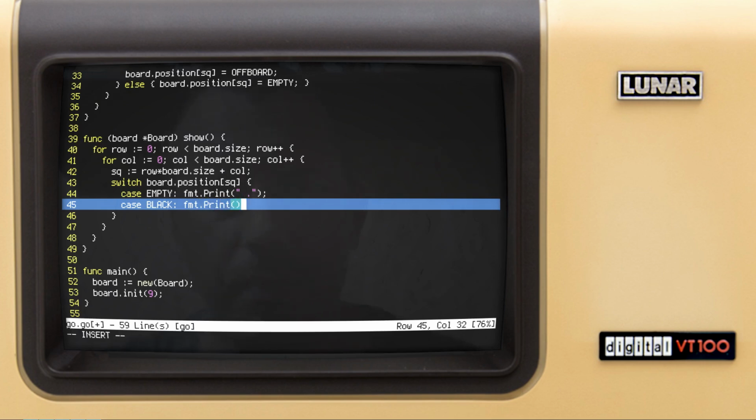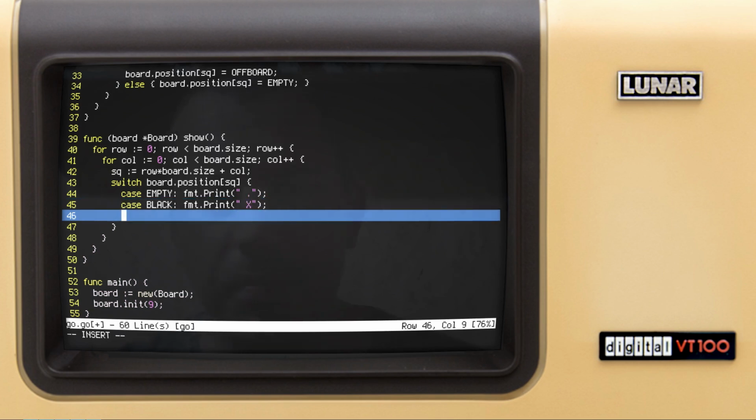dot print, and conventionally X is used to represent black pieces, and case white fmt print, and O for white stones, right?